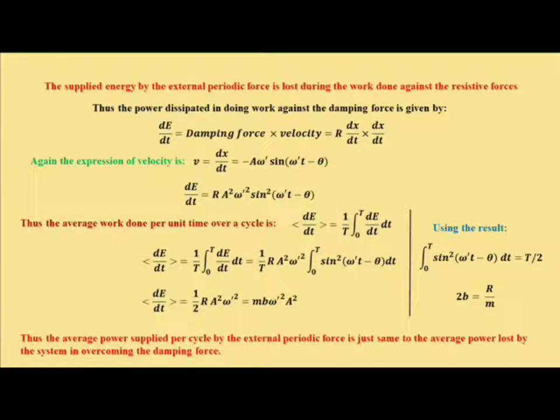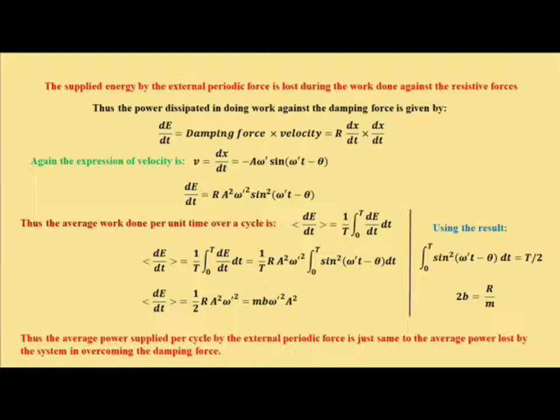So we have just seen that the external periodic force supplies mechanical energy to the system to overcome the resistive forces or the damping forces present. And we have already obtained the average power supplied by the external periodic force per cycle. Now we are going to obtain the expression of power dissipated in doing work against the damping force by the oscillating body.